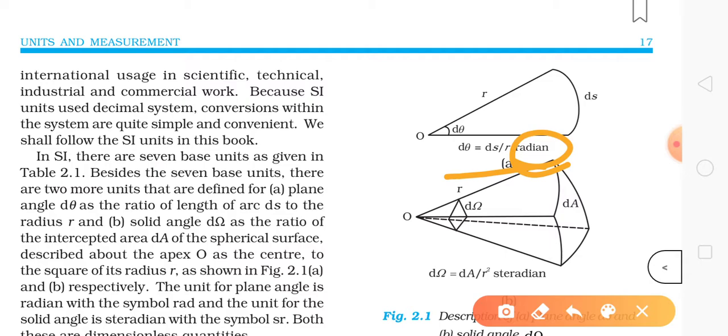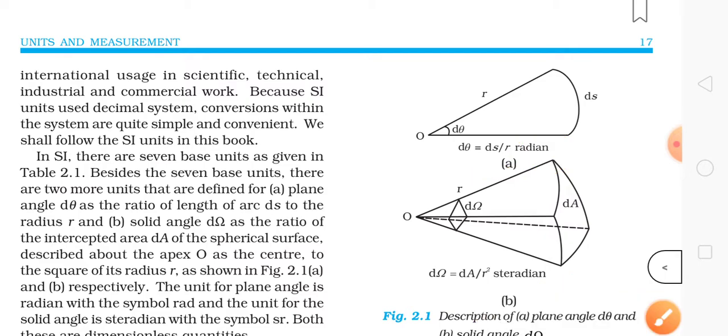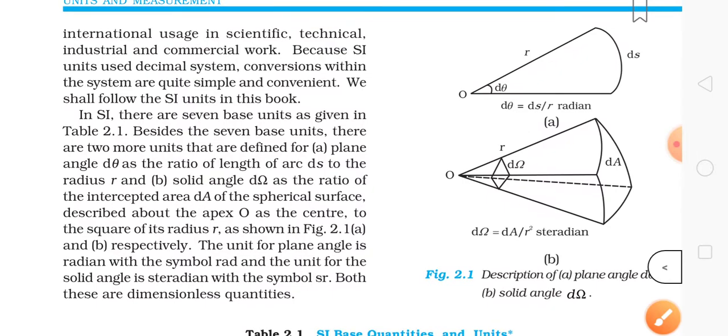And steradian, what is this? Solid angle. The steradian is the solid angle, and this is also dimensionless, but it also has a unit. That is only explained here, and this is actually important. It's very simple, and also important. So you need to keep this in your mind.